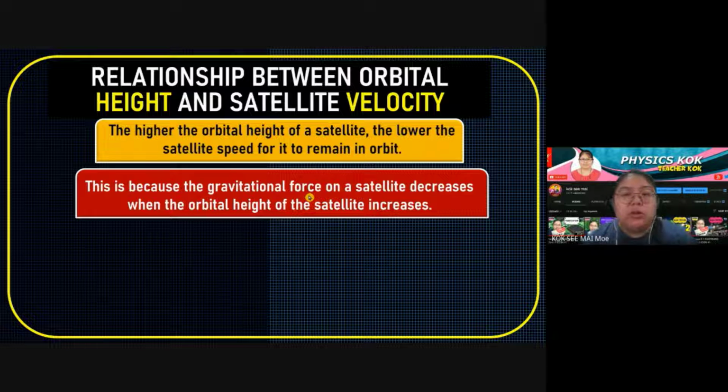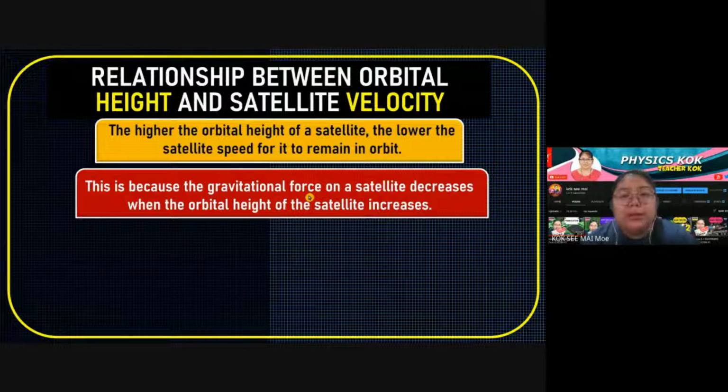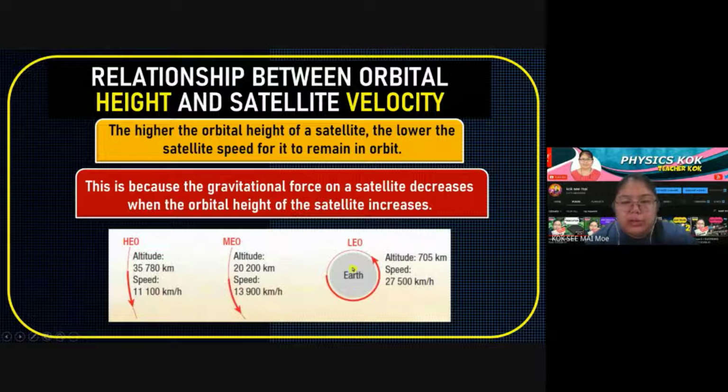From here, we're talking about satellites. A satellite orbits the Earth, so when it is further from the Earth, it will take a longer time to complete the cycle. Okay, this one is the Earth, and this one is LEO. LEO is the closest to the Earth, so the speed is the highest, around 27,500 kilometers per hour. Very fast already.